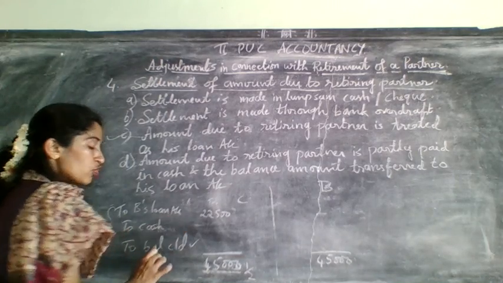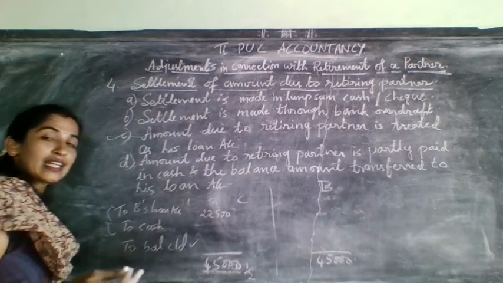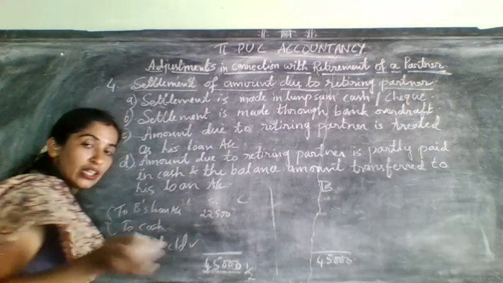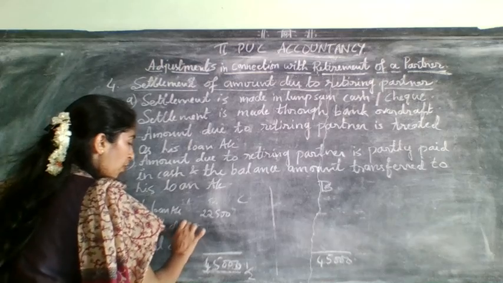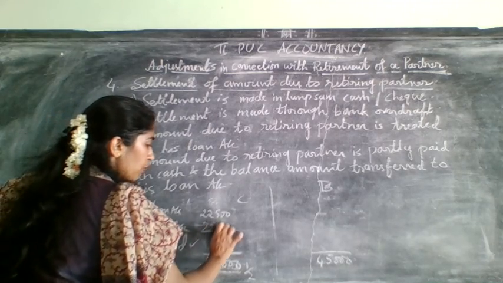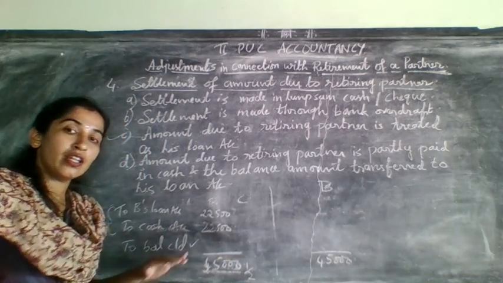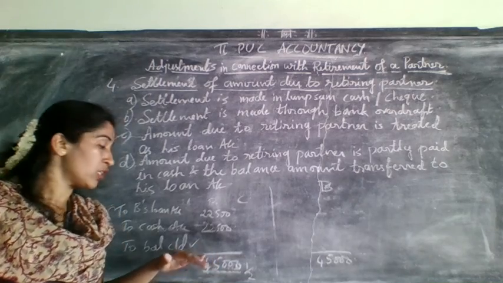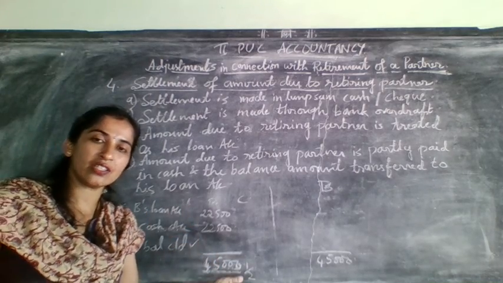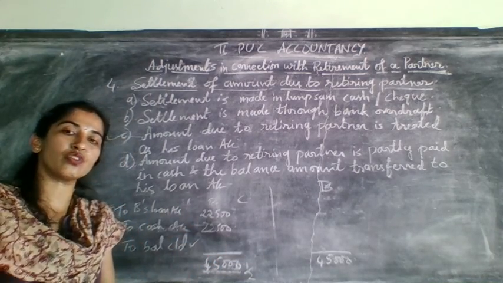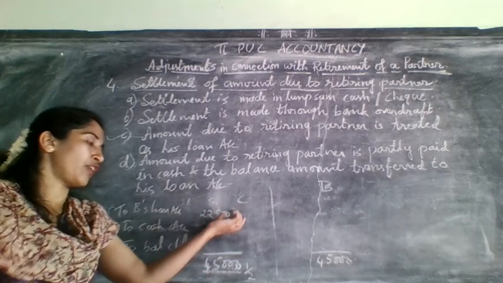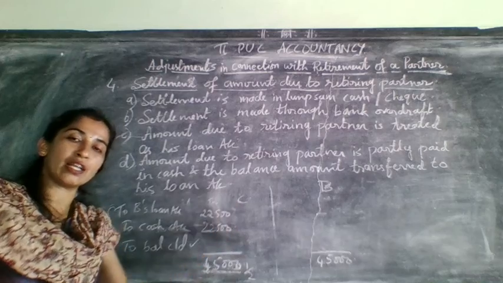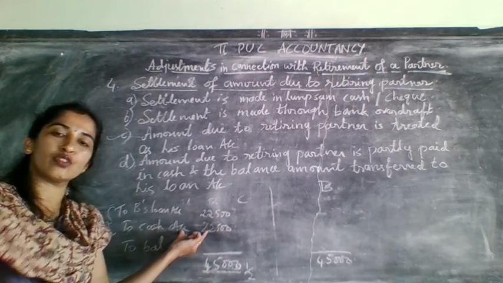Remaining balance should be settled by cash. So that you need to calculate and write in the cash account. How much will it come? Again 22,500. They may ask you first only cash and then the remaining balance to the loan account, or they may ask you first only to loan account and the remaining balance settled through cash.